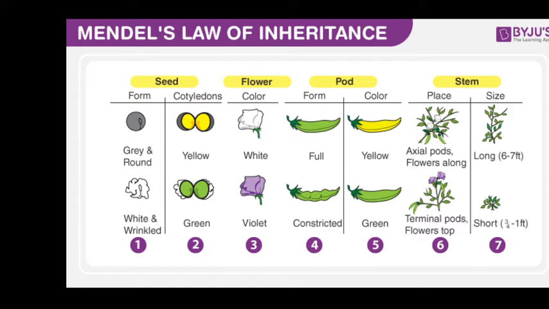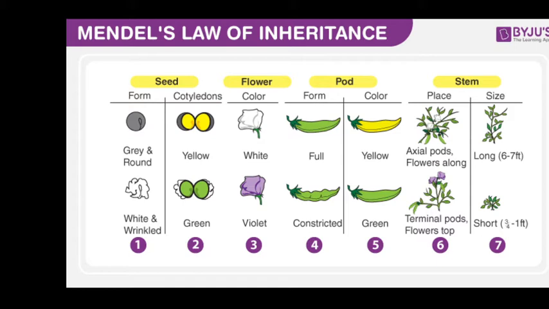We also describe one question that is always raised in board exams: why was the pea plant selected for Mendel's experiment? You just have to remember 3 or 4 points. First, the pea plant can be easily grown and maintained. Second, they are naturally self-pollinating but can also be cross-pollinated.